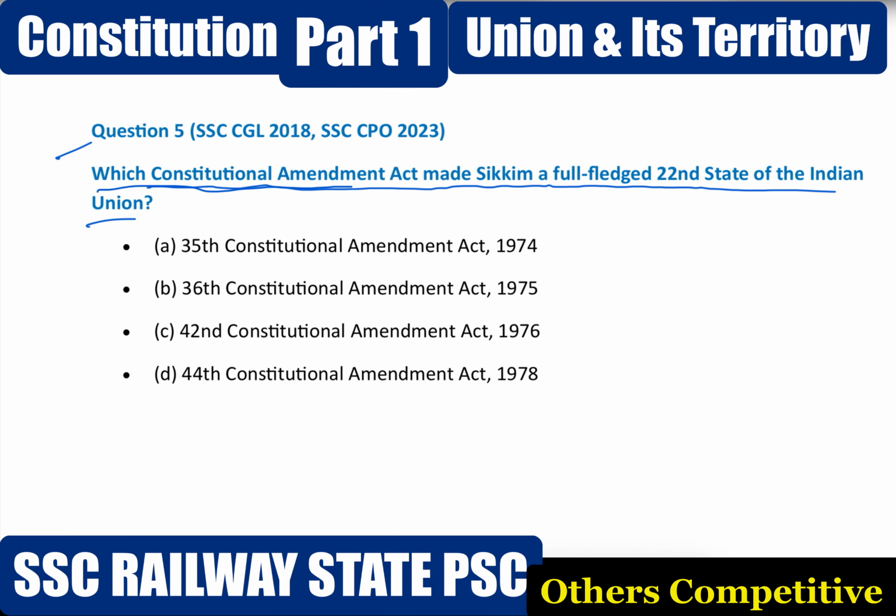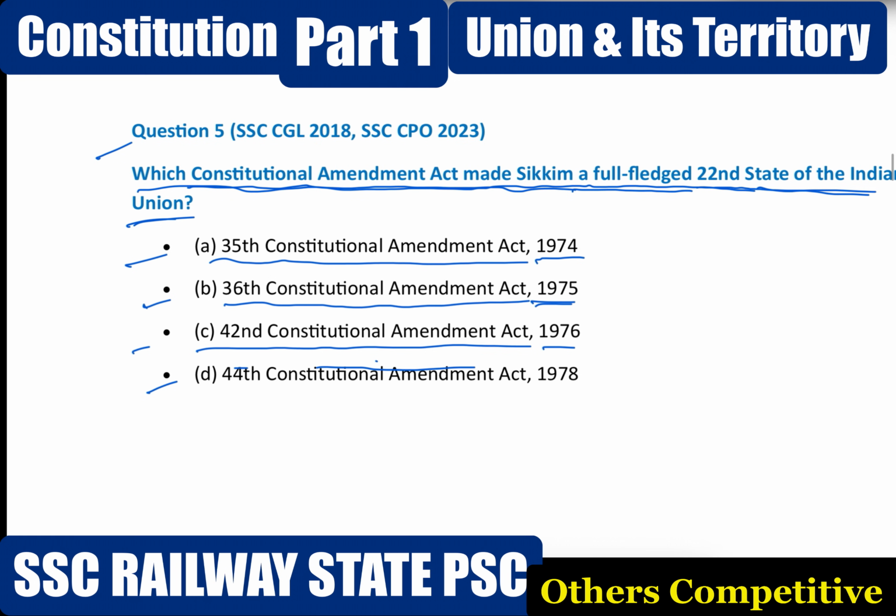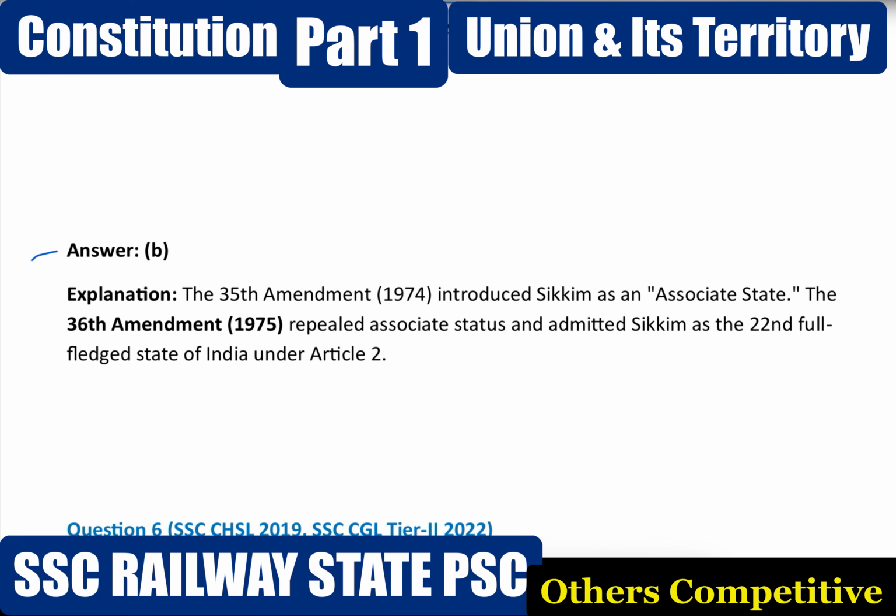Which Constitutional Amendment Act made Sikkim a full-fledged 22nd state of the Indian Union? Option A, 35th Constitutional Amendment Act 1974. Option B, 36th Constitutional Amendment Act 1975. Option C, 42nd Amendment Act 1976. Option D, 44th Constitutional Amendment Act 1978. Correct answer option B, 36th Constitutional Amendment Act.